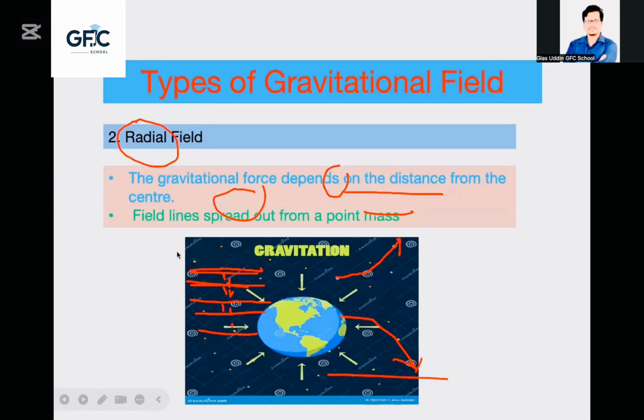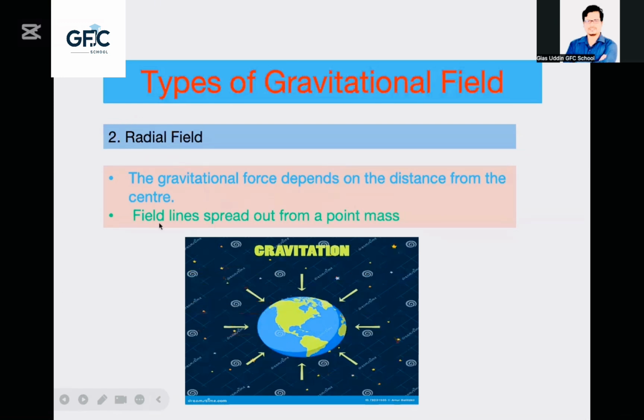Now, radial field. Radial field actually means circular. Look, gravitational force depends on the distance from the center. With respect to the center, we get the gravitational force. That is actually radial. Look here, this is a radial system. The gravitational force depends on the distance from the center. This is the Earth, and the Earth has a center.